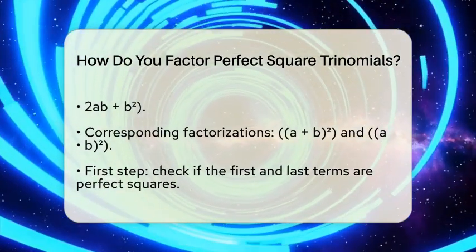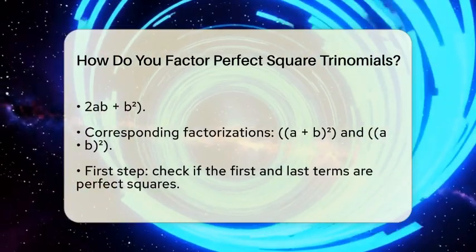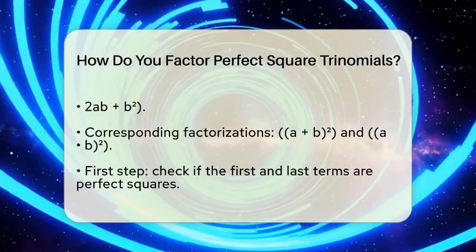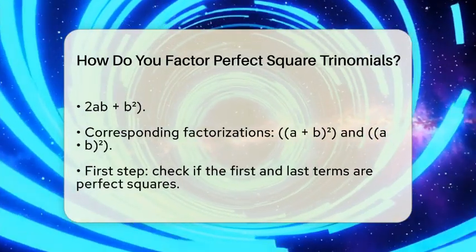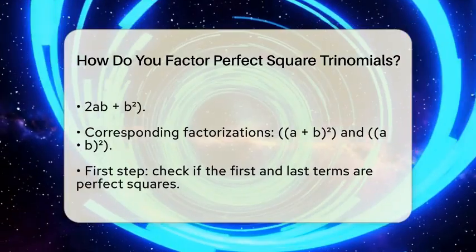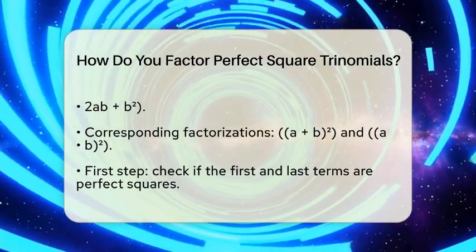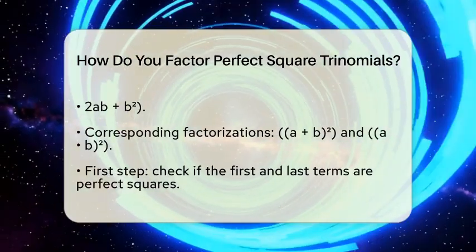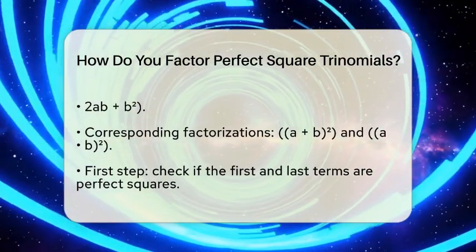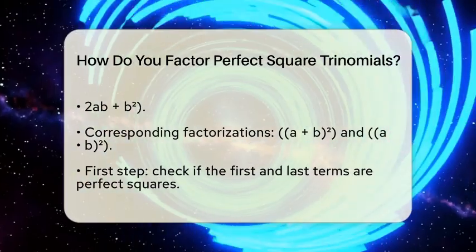The first step is to check the first and last terms. Both should be perfect squares. For example, if you see x squared, that is a perfect square because it is x times x. Similarly, if you see 9, which is 3 times 3, that is also a perfect square.